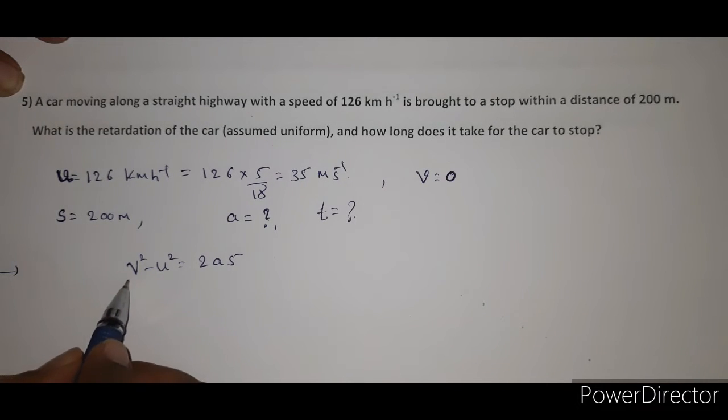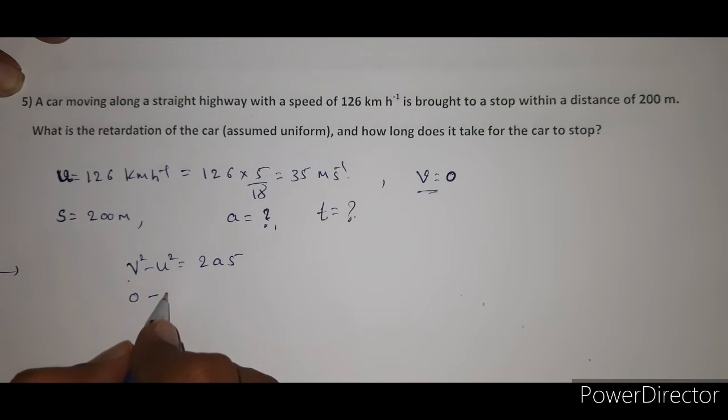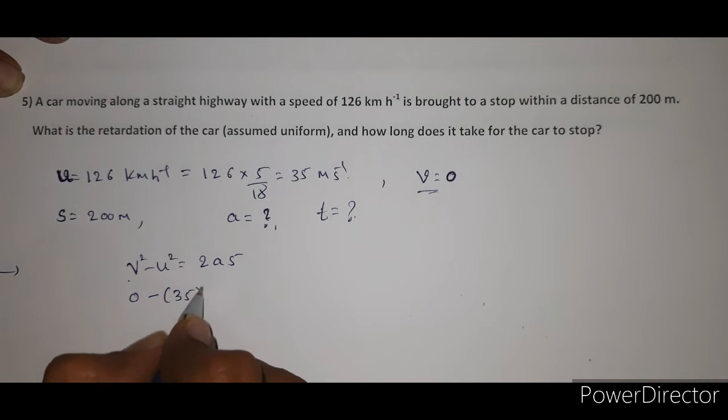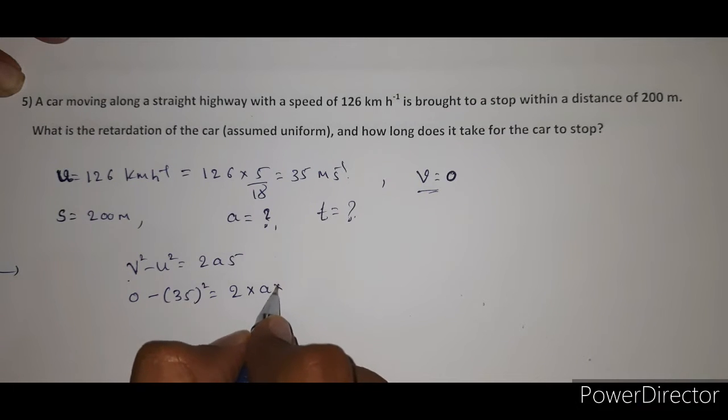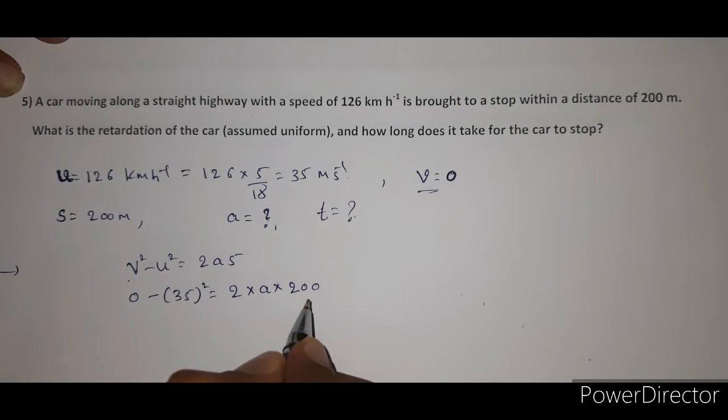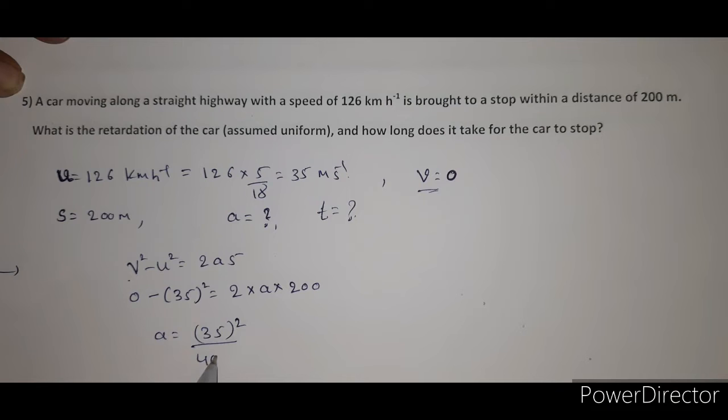So substitute here: v is the final velocity, that is 0, 0 square is 0, and u square is 35 whole square, that is equal to 2 into a into distance, that is 200 meter. Then a is equal to 35 square divided by 400.